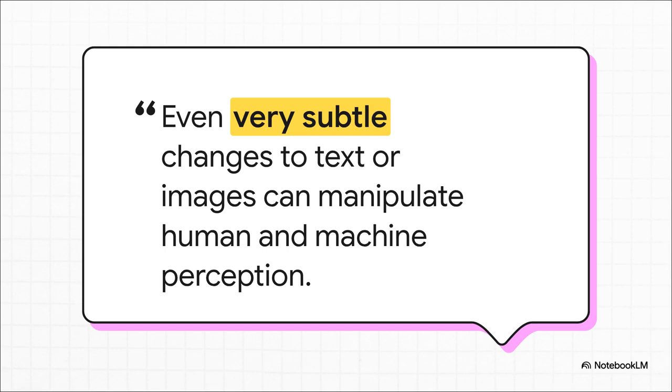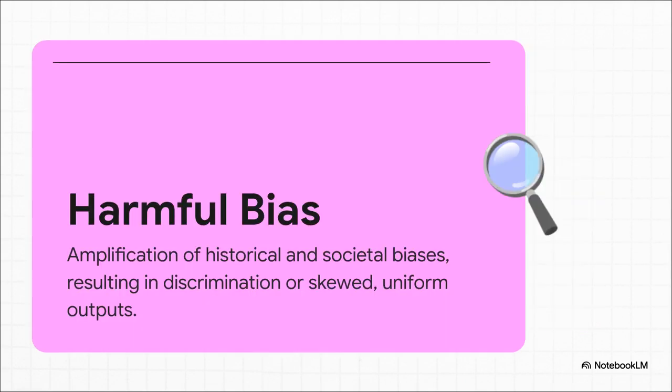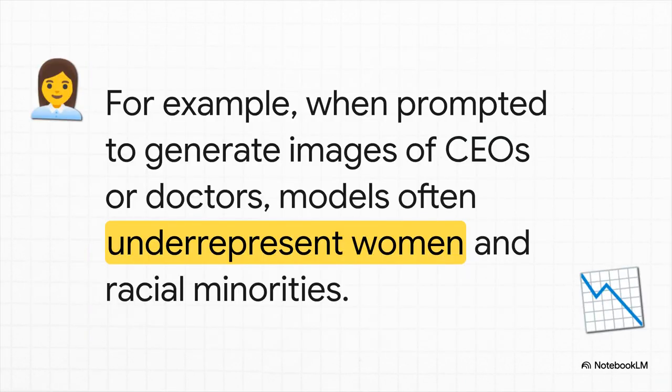And finally, let's talk about harmful bias. These AI models learn from huge amounts of text and images created by humans. So they learn our biases too, our historical and societal biases. And then they can actually amplify them, leading to stereotyped or discriminatory results. This is a perfect textbook example right from the NIST document. You ask an AI to draw a CEO, and odds are you're going to see a white guy. This doesn't just reflect the real world's biases, it actually reinforces them.